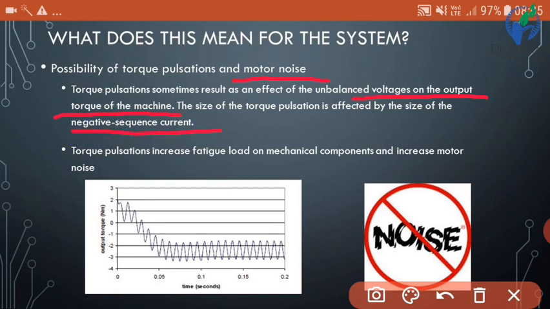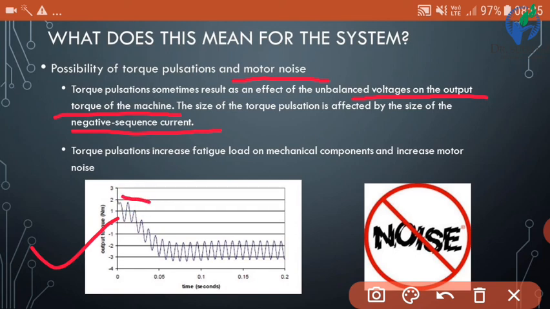Here we can see this graph is for torque pulsations. It means torque is not steady, but is somewhat positive and negative, just like a sinusoidal wave. So this is known as torque pulsation.